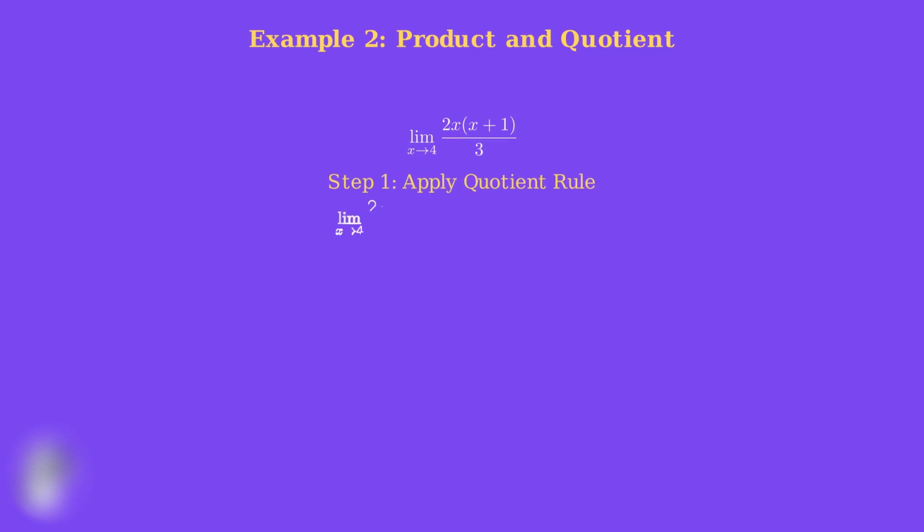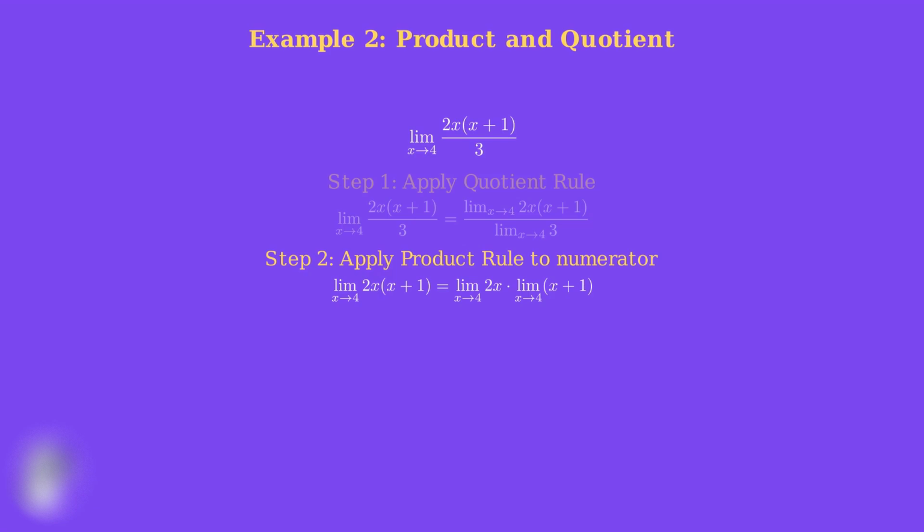Step 1. We apply the quotient rule to separate the numerator and denominator into their own limits. Step 2. For the numerator, we use the product rule to split 2x times the quantity x plus 1 into separate limits. Step 3. Now we evaluate each piece.